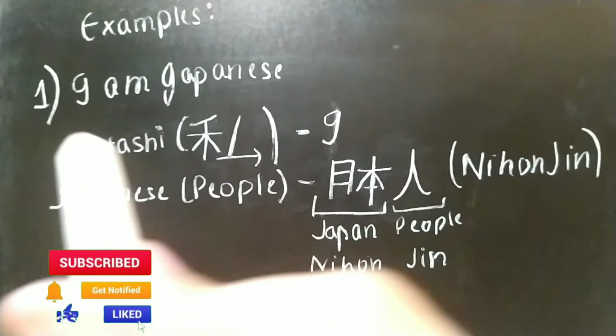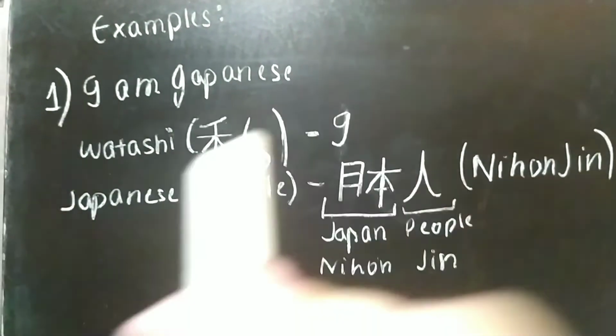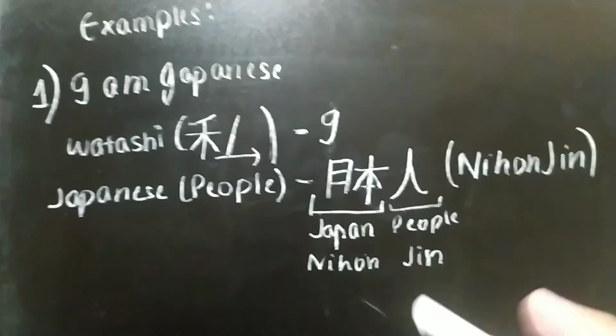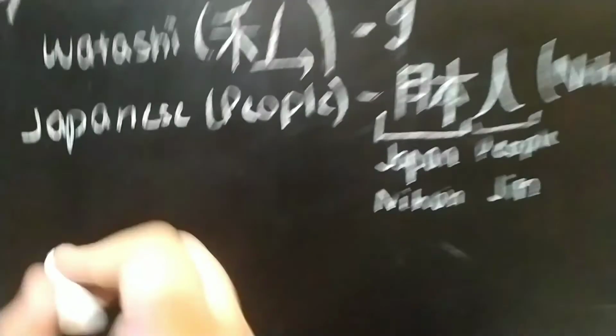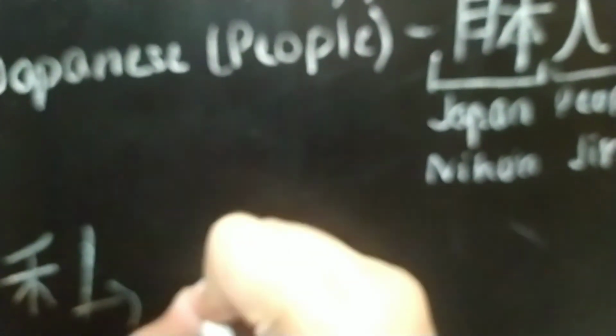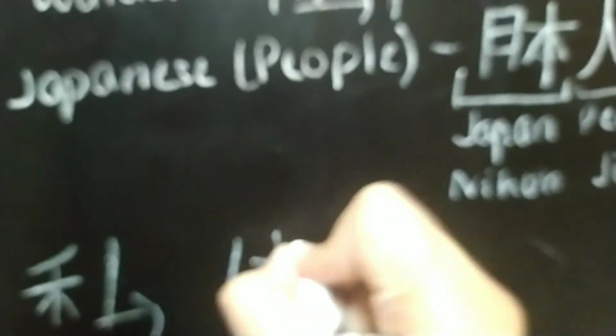I am Japanese. Watashi wa means I. Japanese people means Nihonjin. Nihon means Japan and people means jin. And let's know how to write it. First of all, watashi wa, watashi, then go to wa, watashi wa.